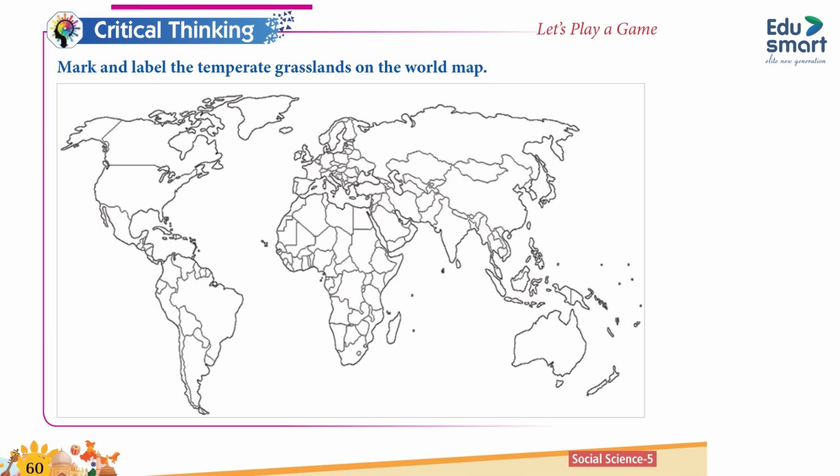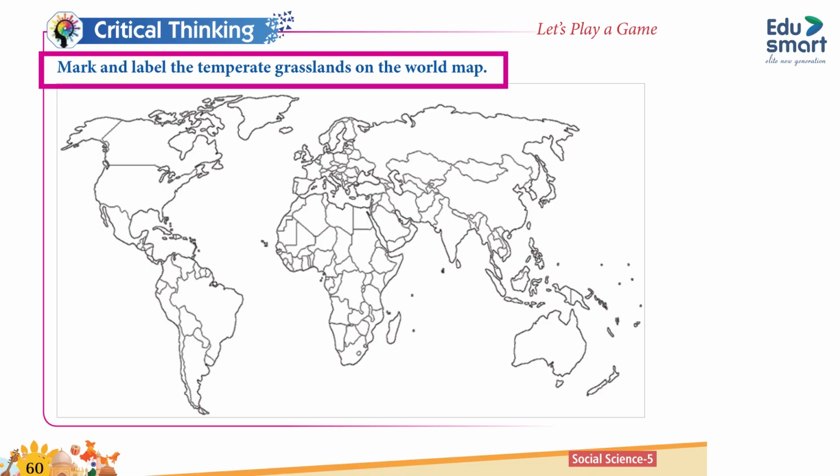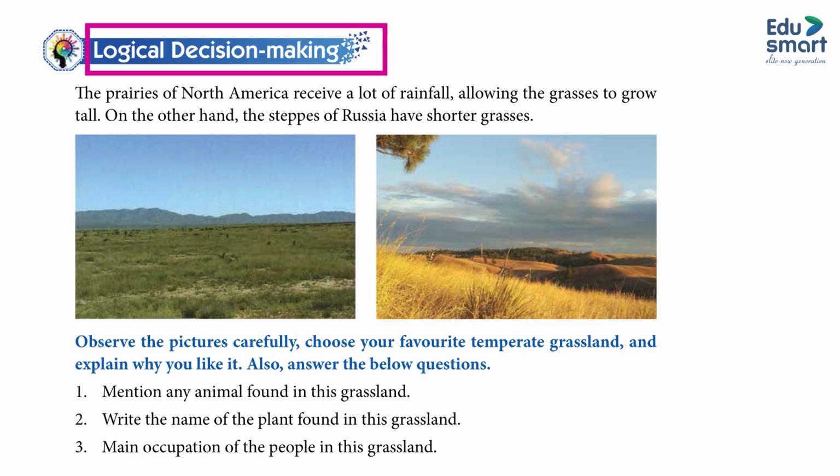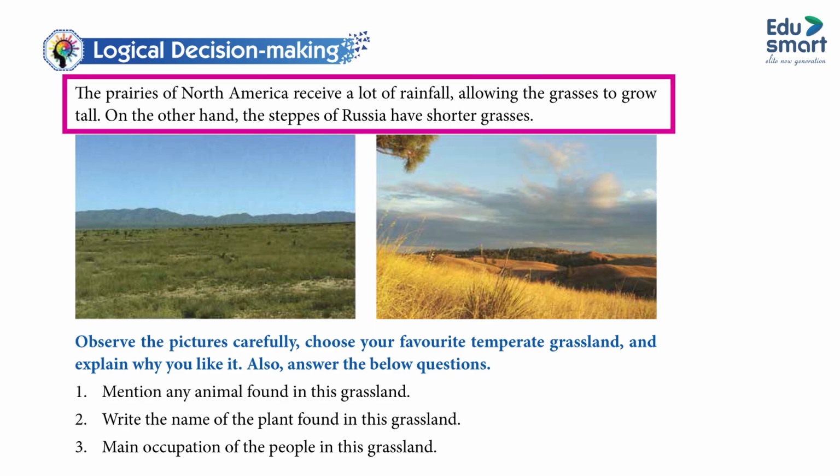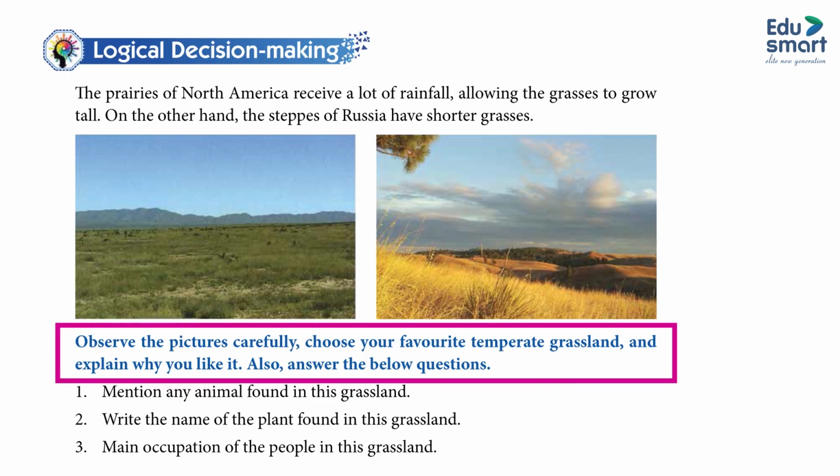Cross-curricular connect. Critical thinking. Let's play a game. Mark and label the temperate grasslands on the world map. Logical decision making. The prairies of North America receive a lot of rainfall, allowing the grasses to grow tall. On the other hand, the steppes of Russia have shorter grasses. Observe the picture carefully. Choose your favorite temperate grassland and explain why you like it.